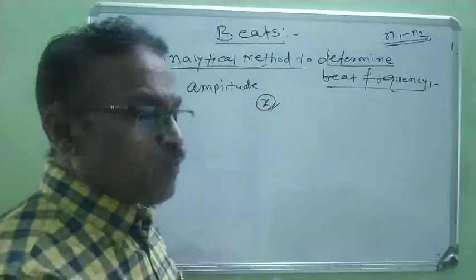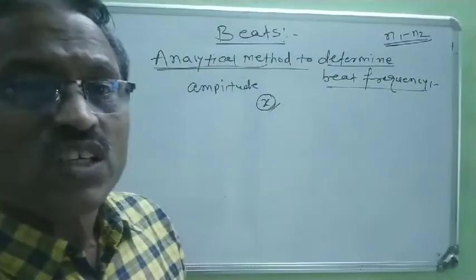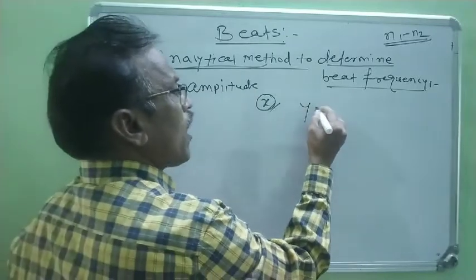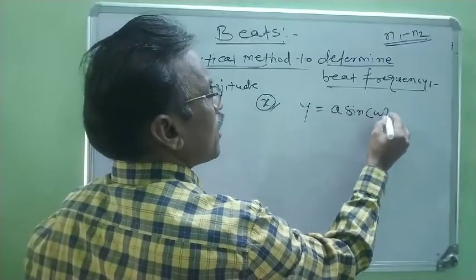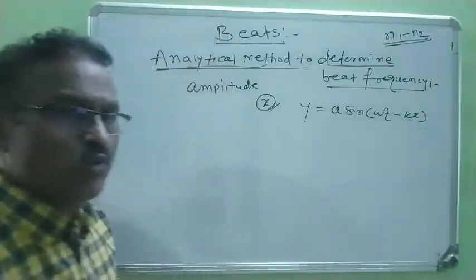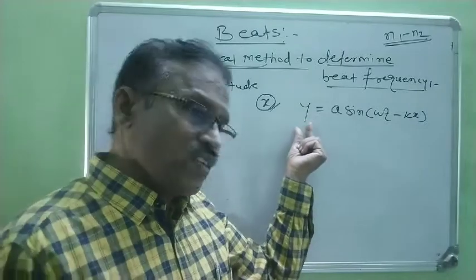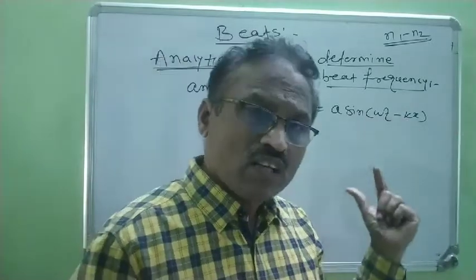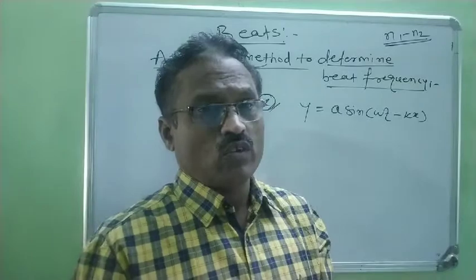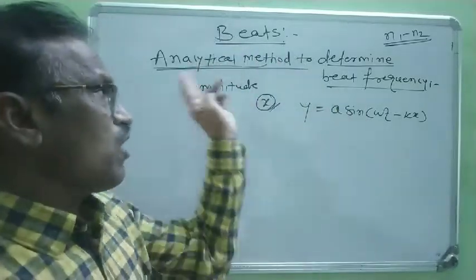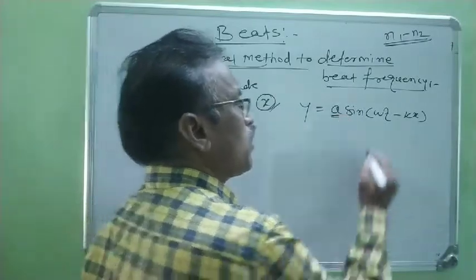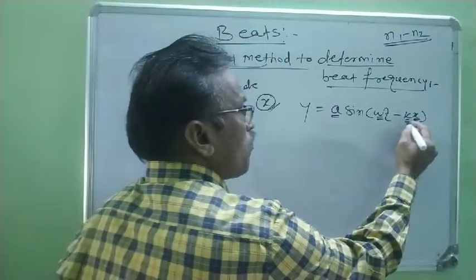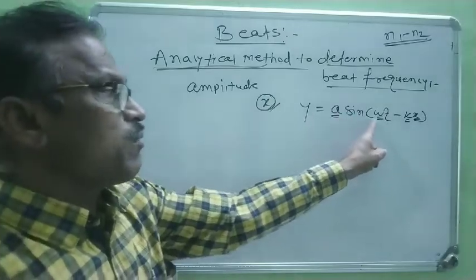Each wave produces its displacement. The general equation of a wave is y equal to a sine in bracket omega t minus kx.